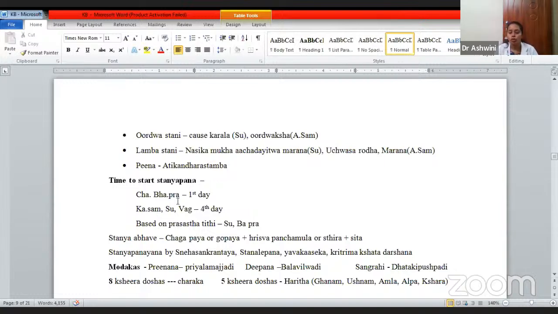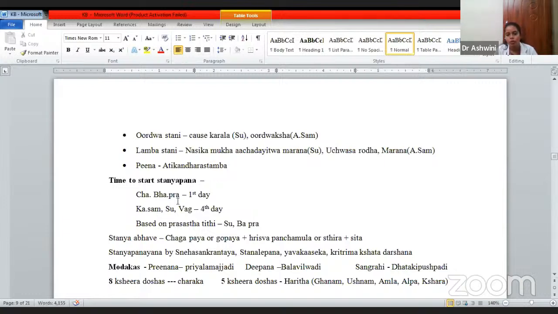Urdhvastani: if too much urdhvastani is there, it causes karala, meaning difficulty in feeding, and urdhvaksha. Urdhvaksha means there will be uprolling of the eyelid. This is by Ashtanga Sangraha. Lambastani, if it is an elongated breast, nasika mukha achadayatvat marana. If there is a lambastani, elongated or big in size, while feeding the kid it is going to cover both mouth and nose and cause obstruction to the breathing, and it might lead to death.